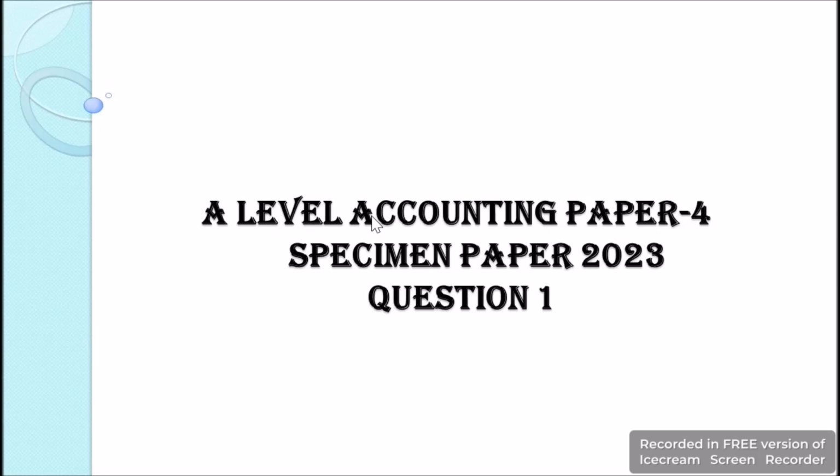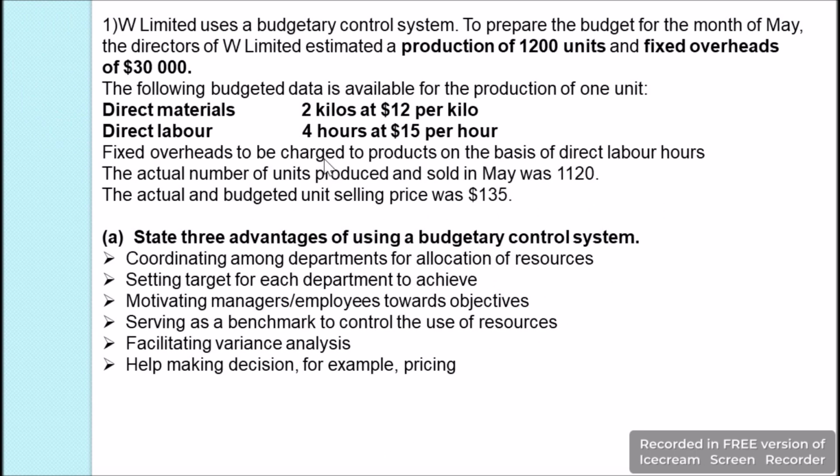In this video, we are going to do an A-level question from paper 4, Specimen paper 2023, question 1. The question states that W Limited uses a budgetary control system to prepare the budget for the month of May. The director of W Limited estimated a production of 1,200 units and fixed overheads of $30,000. The following budgeted data is available for the production of 1 unit.